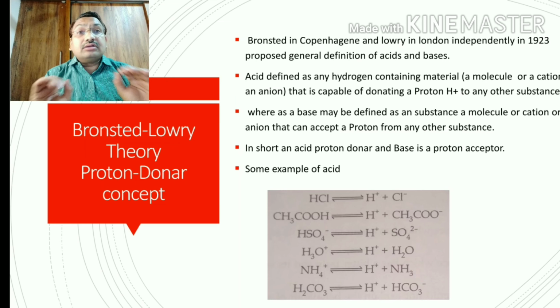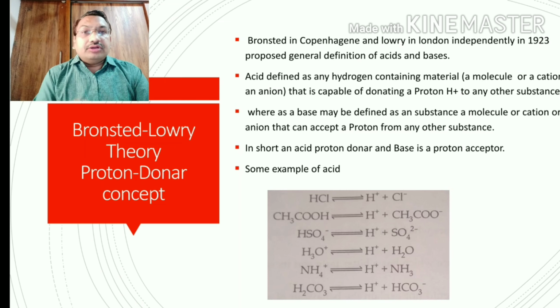Bases are compounds that can accept protons, and acids donate protons, so it is called the proton donor and acceptor theory. In short, an acid donates a proton and a base accepts a proton. This is the short definition given by Bronsted and Lowry.